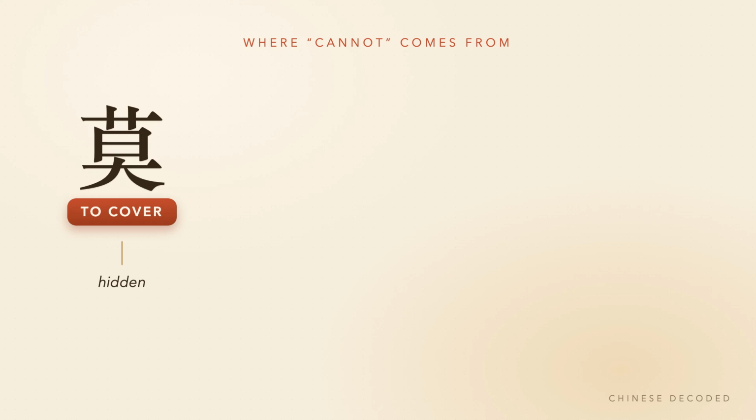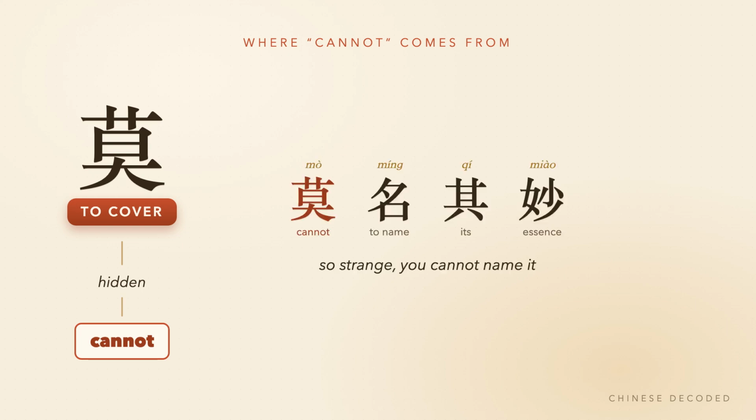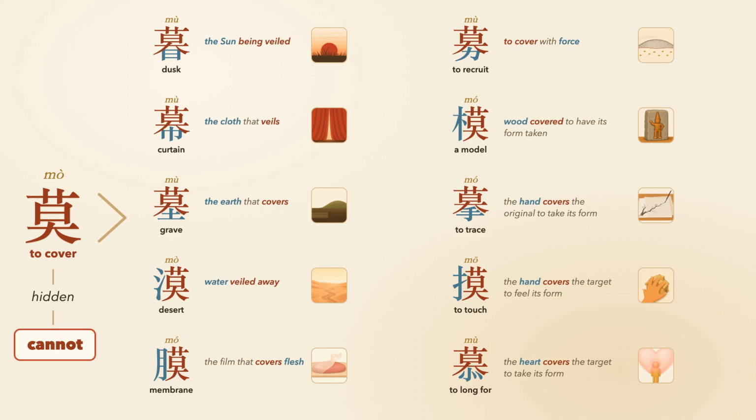What is covered is hidden. And from hidden, mo grew a related meaning when it is used as a standalone character. Cannot. 莫名其妙. So strange, you cannot name it. That is the mo family.